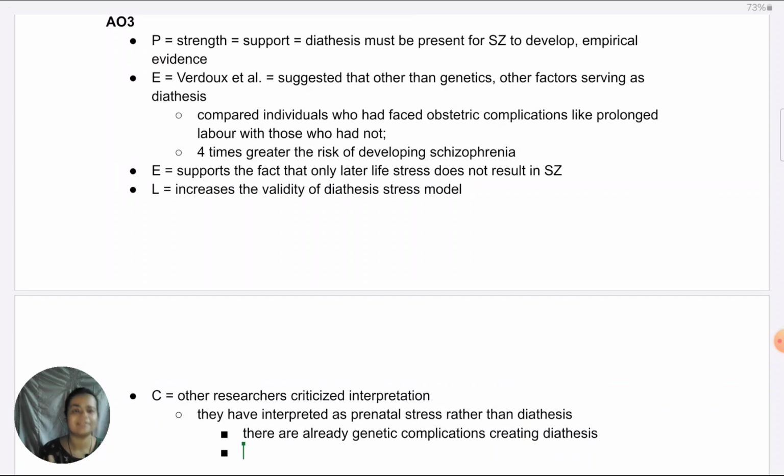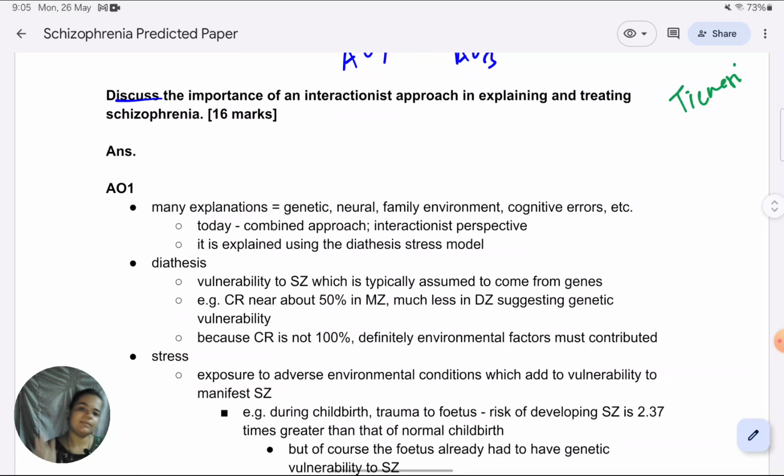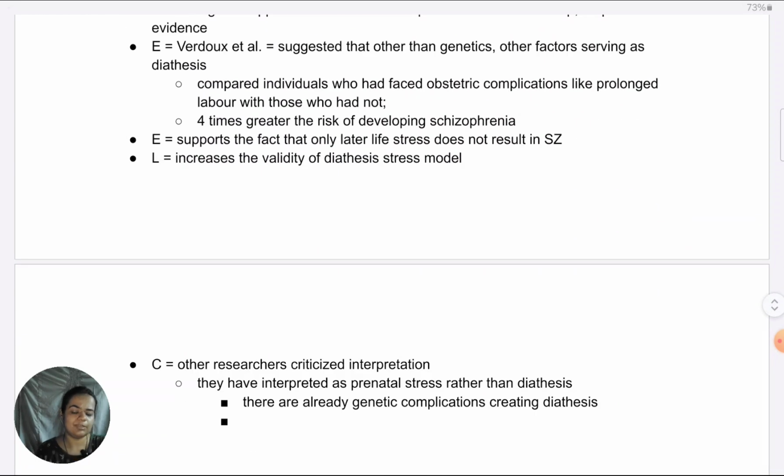Whenever we're writing an answer, this is something I emphasized in the last video also, we have to keep relating back to the question. Our question is about the interactionist approach. So we should not get lost in the thing of, okay, this was the study, then this was the criticism of the study. The evaluation is not about the studies for their own sake. It is about the interactionist approach. So every point needs to keep going back to that.